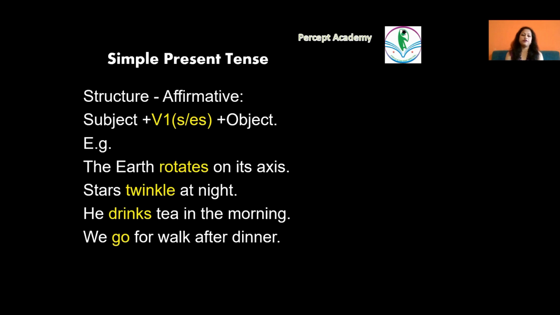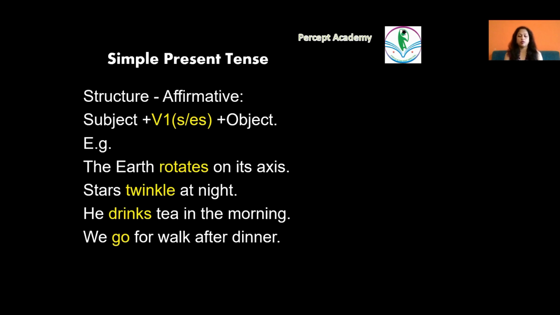In simple present tense, in the affirmative, the structure is subject plus V1 with S or ES plus object. So, the earth rotates on its axis. Stars twinkle at night. He drinks tea in the morning. We go for a walk after dinner. Picking up these four examples, the earth rotates. When I talk about the earth, it is a singular entity, and with a singular noun we always use a verb with S or ES according to the spellings. Stars twinkle at night. When we're talking about stars, it is a plural noun. Hence, we see that twinkle does not carry any S or ES, but it is used in its bare form.